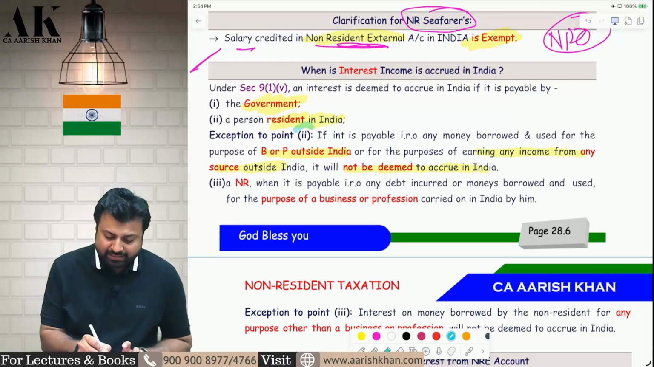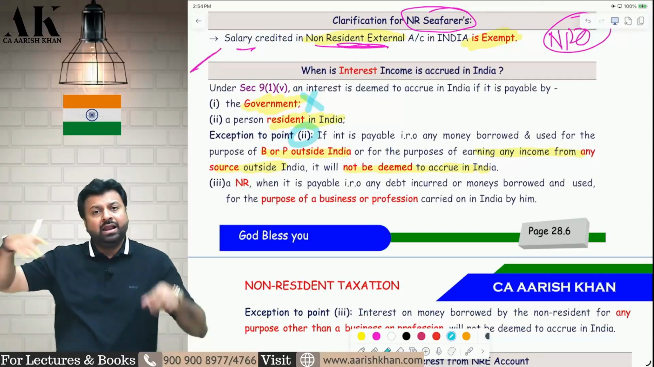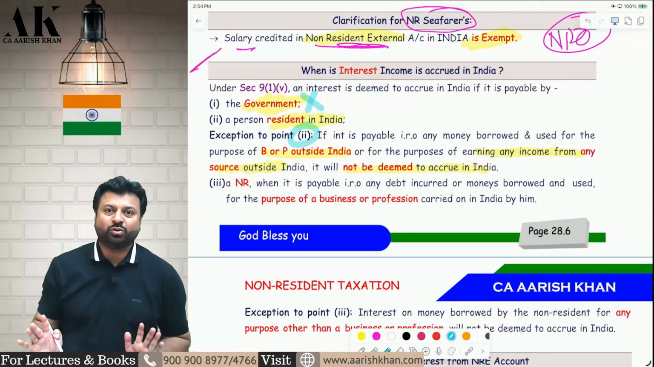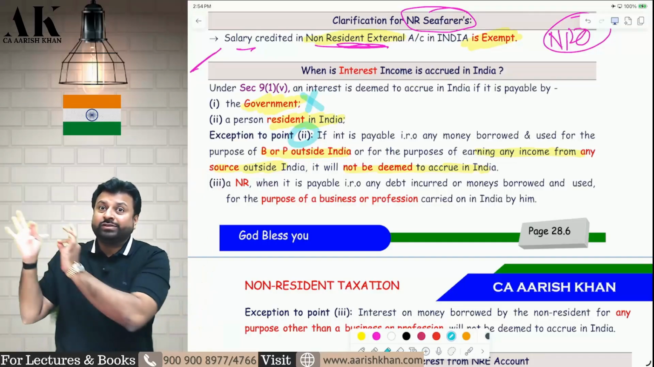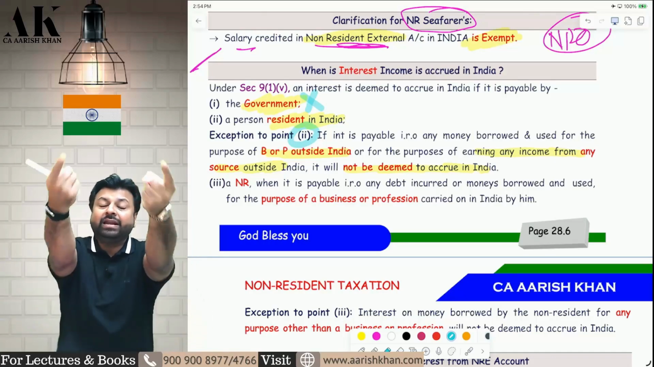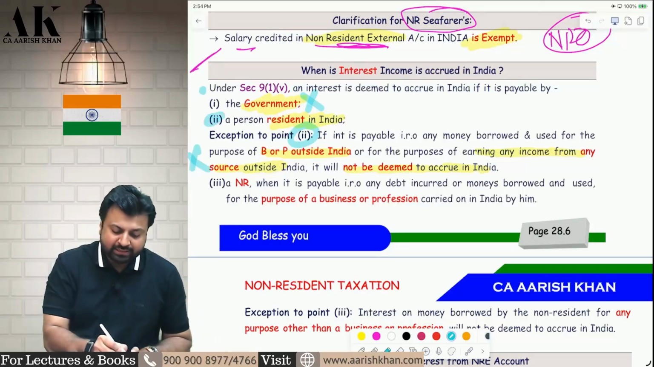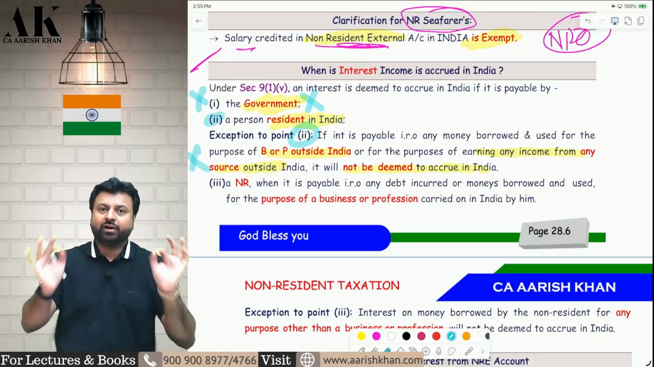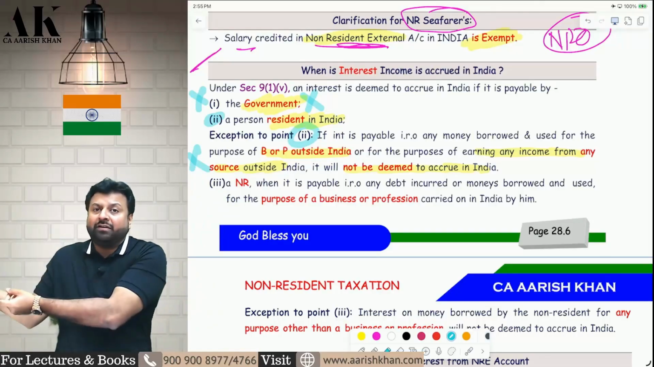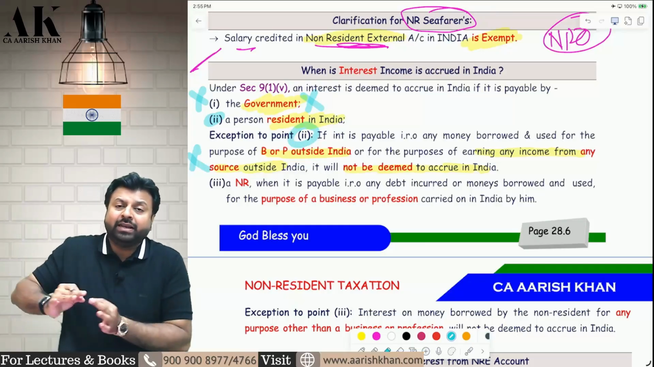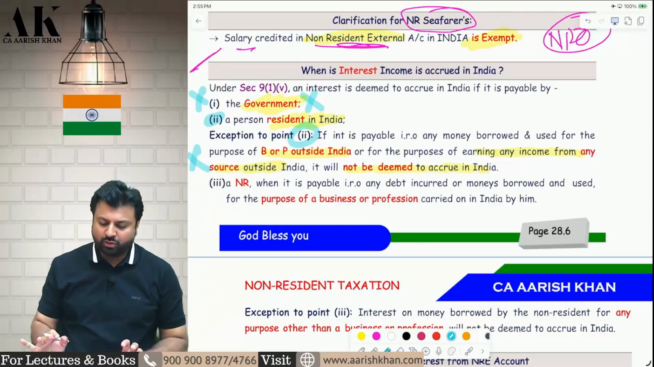See, for government, this exception is not applicable. If a government borrows the money and uses it in Nepal, then also this interest is deemed to accrue in India. I am government. I am raising money from non-resident and using that money in Nepal, and I am paying interest to non-resident, that is deemed to accrue in India. This exception is only for resident. This exception is not for government. But for resident, if they raise the money and use the money outside India for business and profession, or for other purpose, and they pay the interest, then that interest will not be deemed to accrue in India.